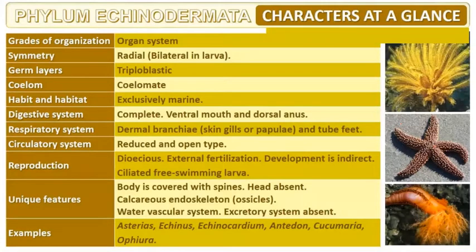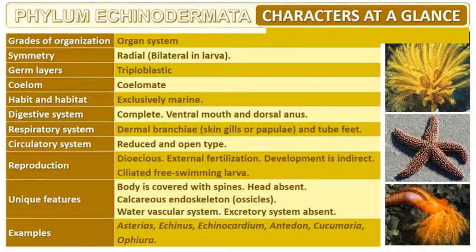Entire Echinodermata at a glance. The grade of organization is organ system. Symmetry is radial, but bilateral during the larval stage. Germ layer is triploblastic. Coelom is present, they are coelomate. Habit and habitat: they are exclusively marine organisms. The digestive system is complete, with a ventral mouth and dorsal anus. Head is absent.